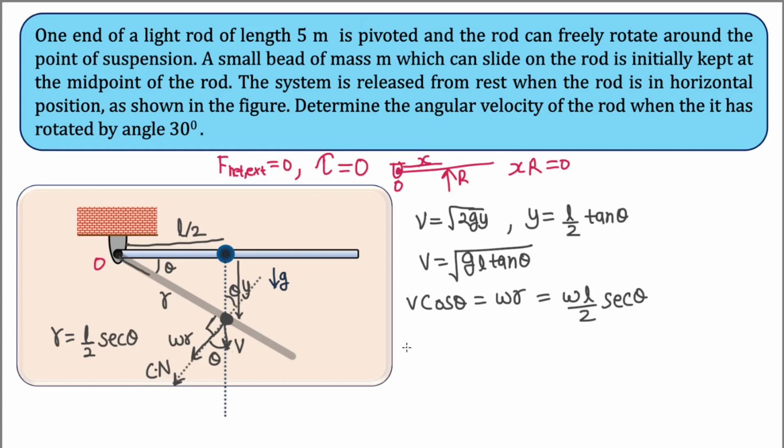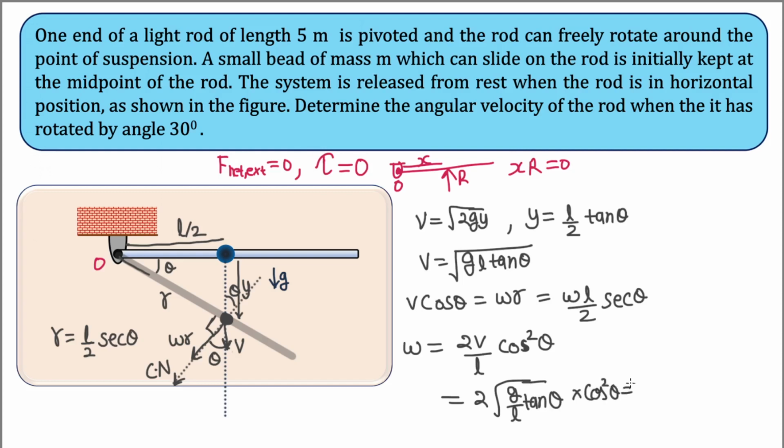So from here we get the value of omega as 2v by L cos square theta. Let's plug in the value of v here, that is root gL tan theta divided by L, which will become 2 root g by L tan theta under root into cos square theta.